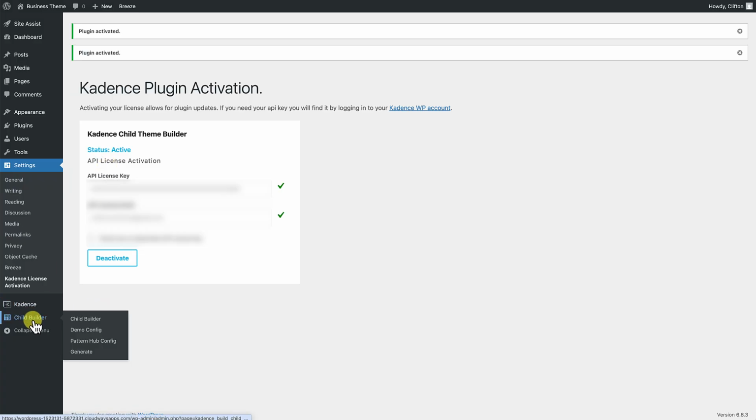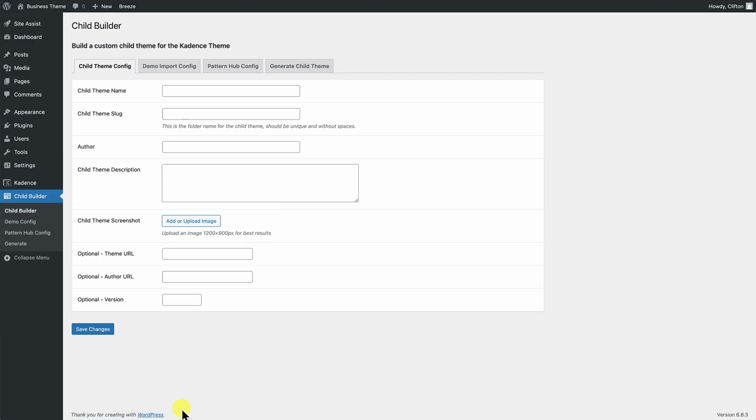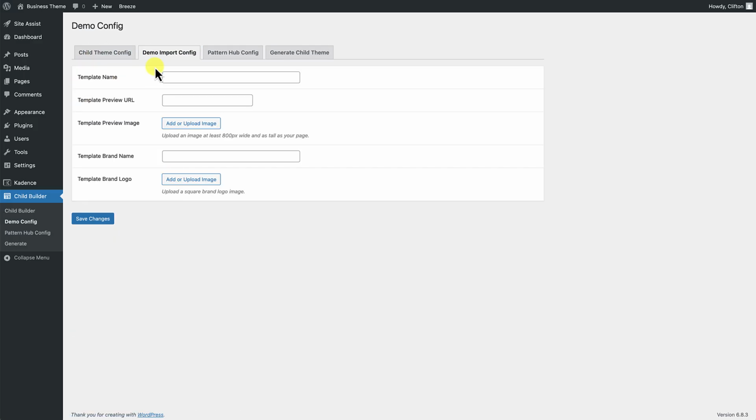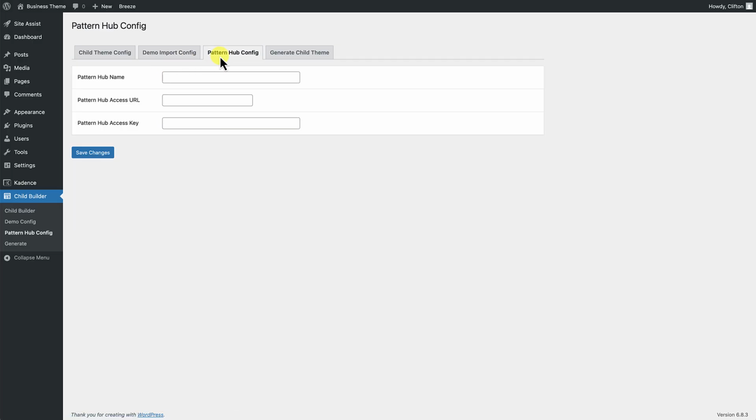Okay, so you should now see the child builder link here in your admin dashboard side menu. Let's click on it. Once you click on it, you're going to be presented with this interface, and there are 4 tabs here. The first one is the child theme configuration tab. The second one is your demo import configuration. The third one is your pattern hub configuration.